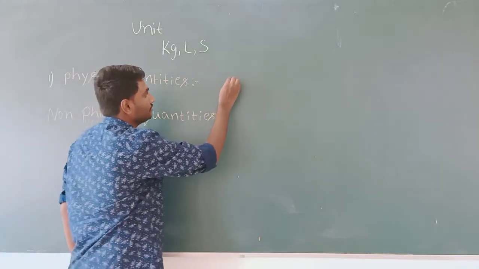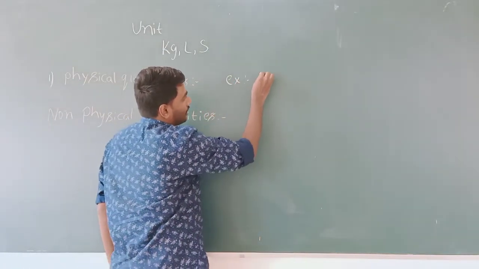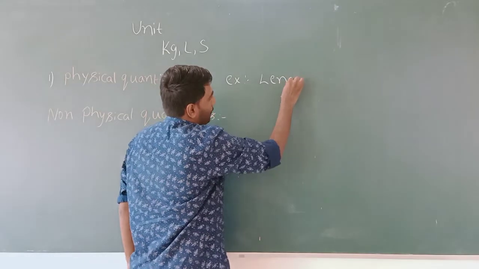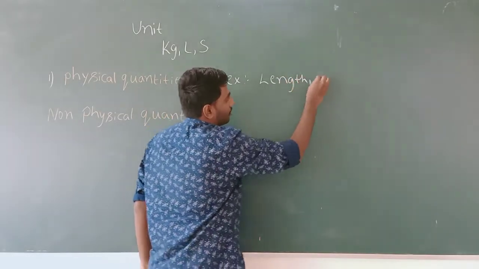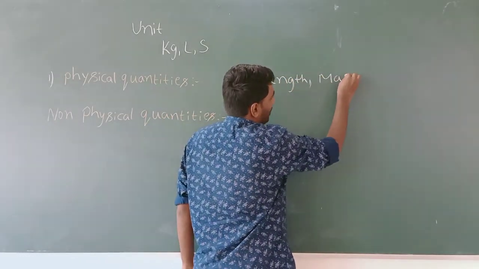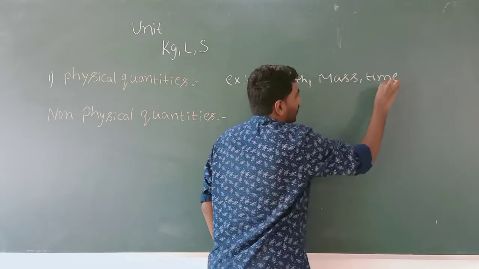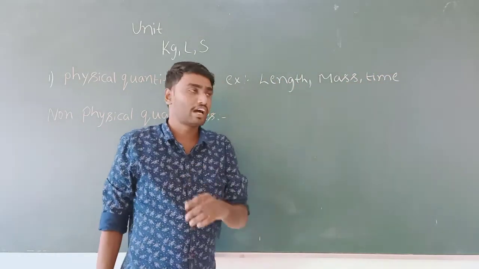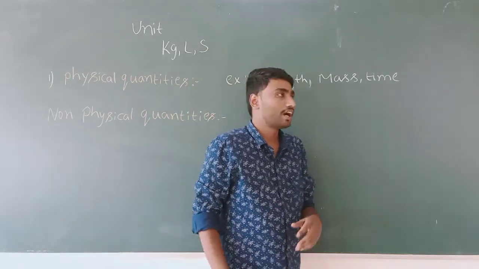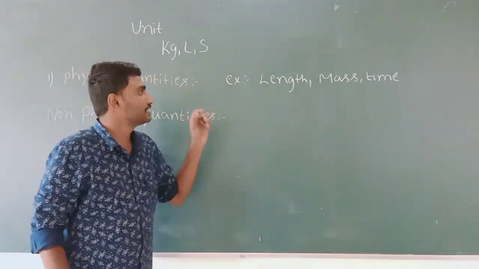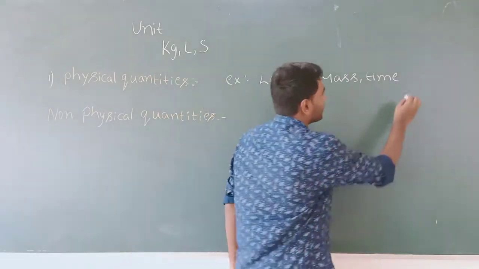Example, length, mass, time, force, velocity, volume are the examples for physical quantities and etc.